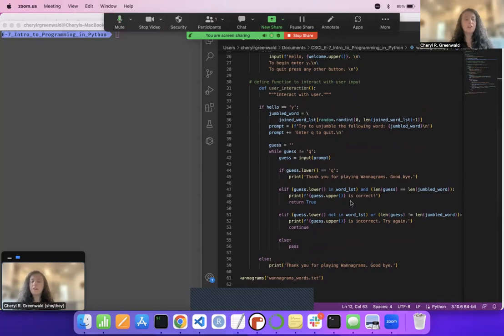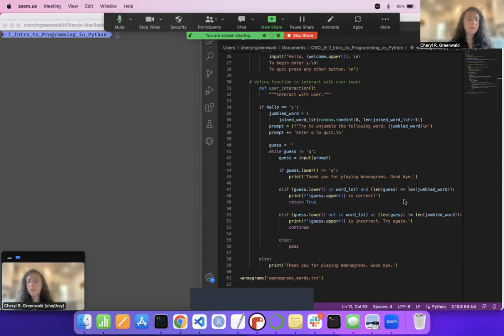In creating Wanagrams, I learned that finding anagrams was different from what I had initially thought. For example, my first attempt involved making a copy of the original list for looping through and finding matches between the two lists. But of course, every word in one list matched every word in the other. It made sense in my brain until I tried doing it, and that type of learning experience is optimal for me. During testing, I found and accounted for an edge case. My revision prevents the user from guessing a smaller word found within the solution word by including a length constraint in the if statement, which you can see here.